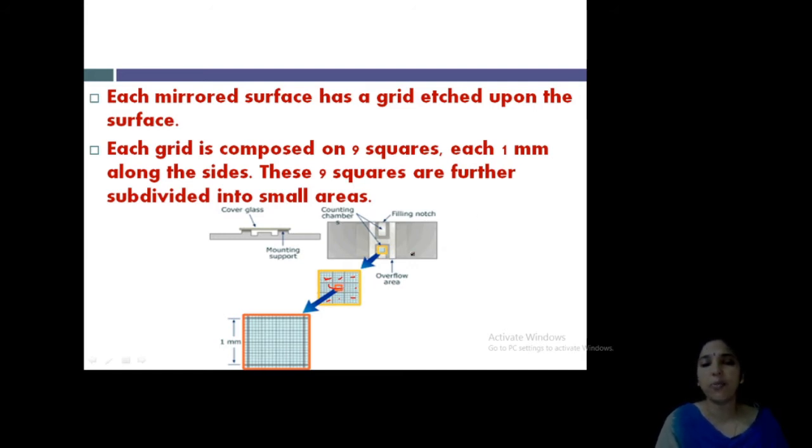Now look, one more point: each square is again divided into many other chambers. So 9 squares, and under each square, again divided into chambers. That's a peculiar feature, and this is a very simple technique that we commonly use in our laboratory.